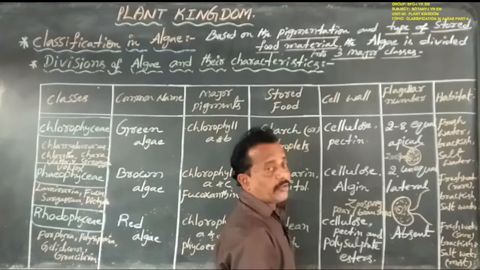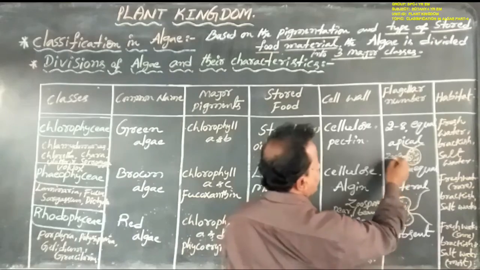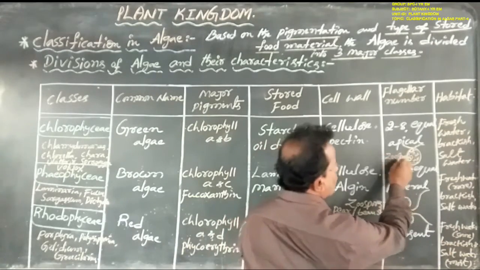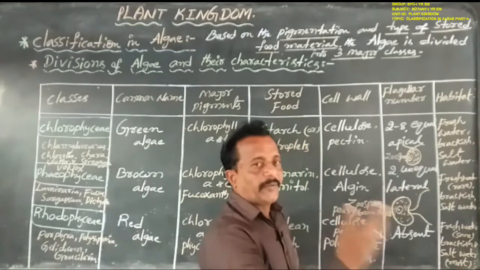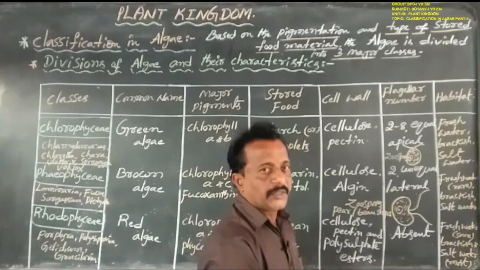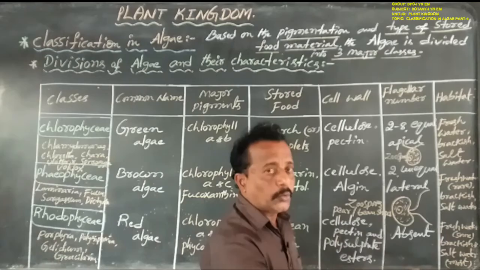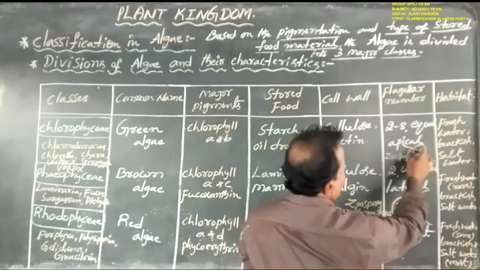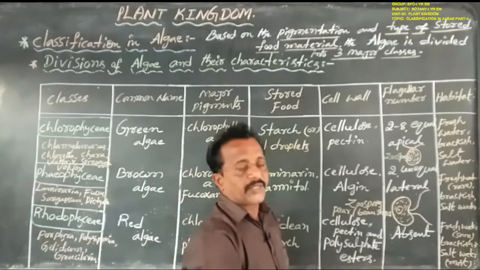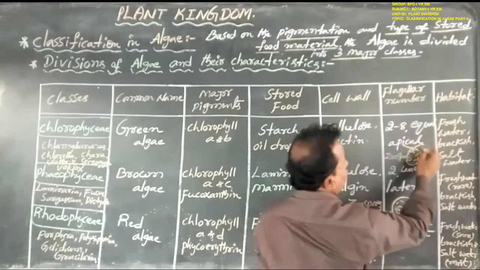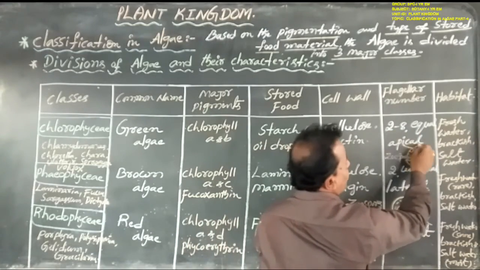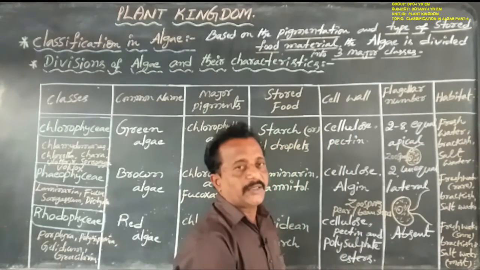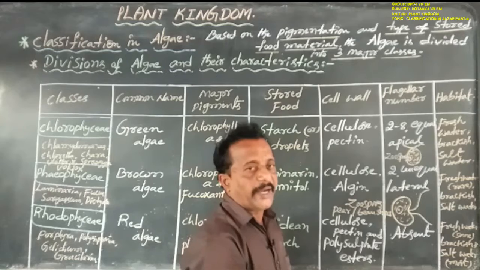Okay, then. In the members of Chlorophyceae, especially in their sexual reproduction, one type of zoospores or one type of two gametes is produced. Both the zoospores and the gametes appear oval or round in shape, having 2 to 8 flagella. These flagella are similar in size, arranged in the apical or anterior part of the zoospore.